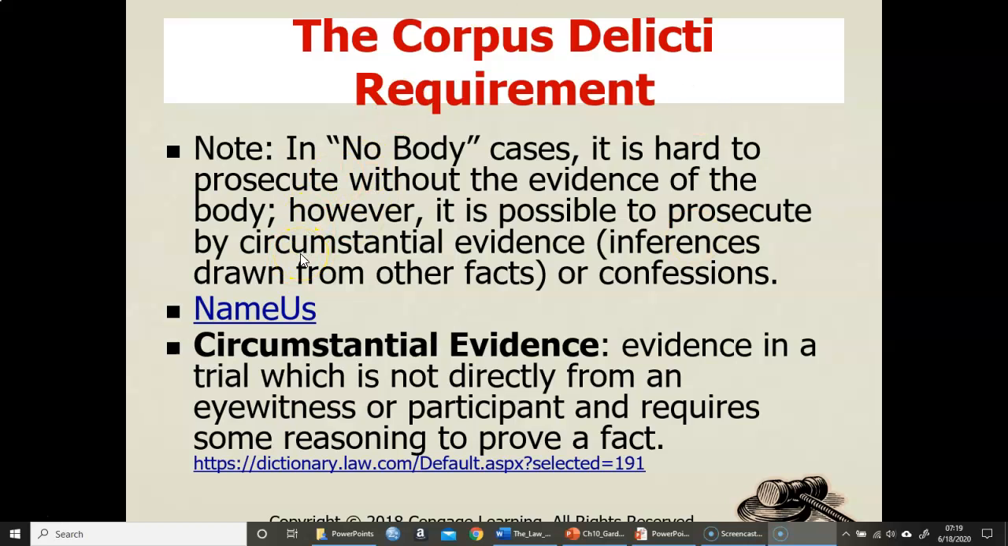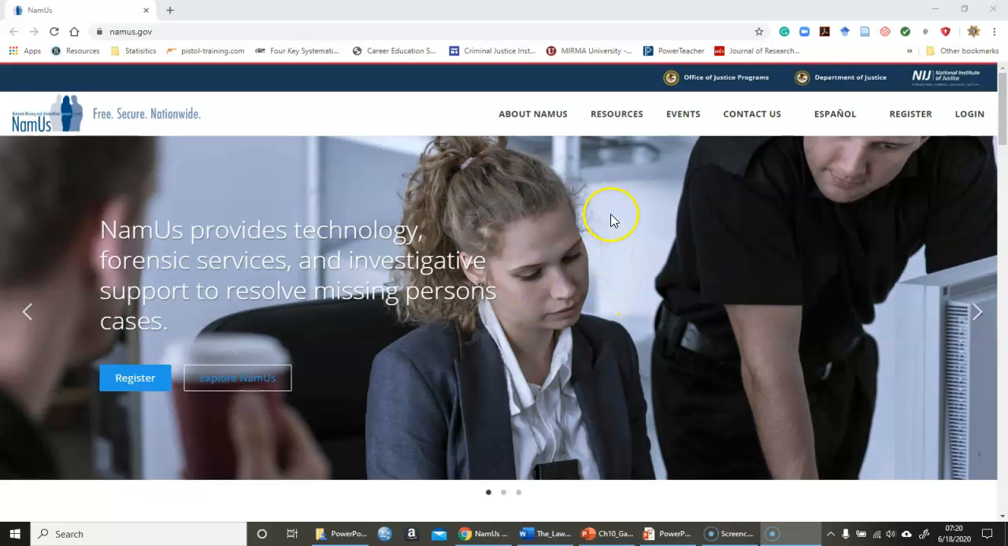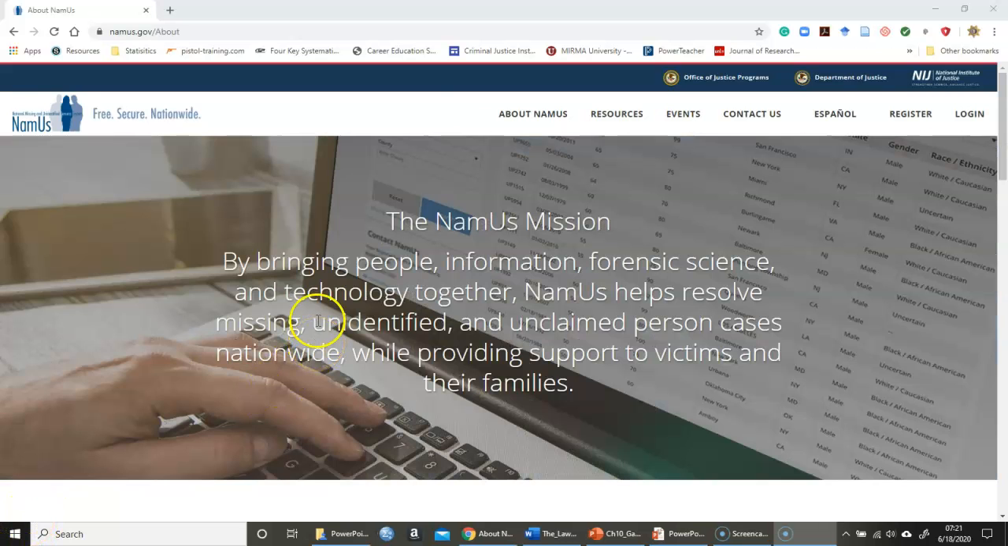One of the more interesting sites that it talks about in your text is NamUs. Basically, it's a site sponsored by the federal government looking to provide help in missing, unidentified, and unclaimed persons cases. So let's say a person is found deceased and they would help in identifying this person. There's quite a few other resources that are available. I'll let you go to the site and explore.